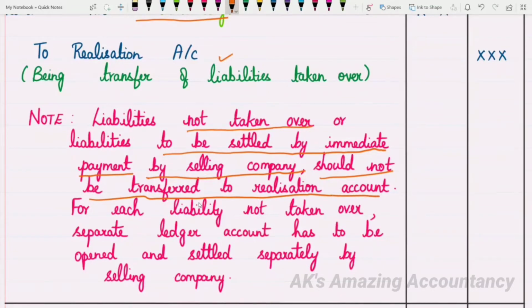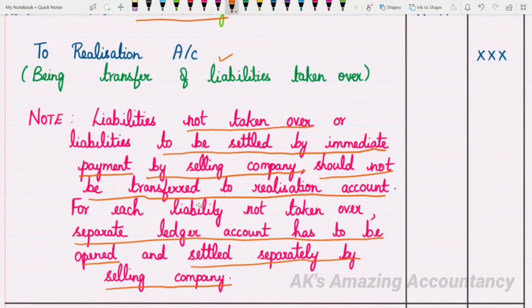So if it is given in the problem that certain liabilities were not taken over, or if it is given in the problem that certain liabilities are to be settled by immediate payment, such liabilities will not be transferred to realization account. So, what has to be done with respect to those liabilities? For each liability not taken over, a separate ledger account has to be opened, and it must be settled separately by the selling company. So, this is one important point which you have to note.